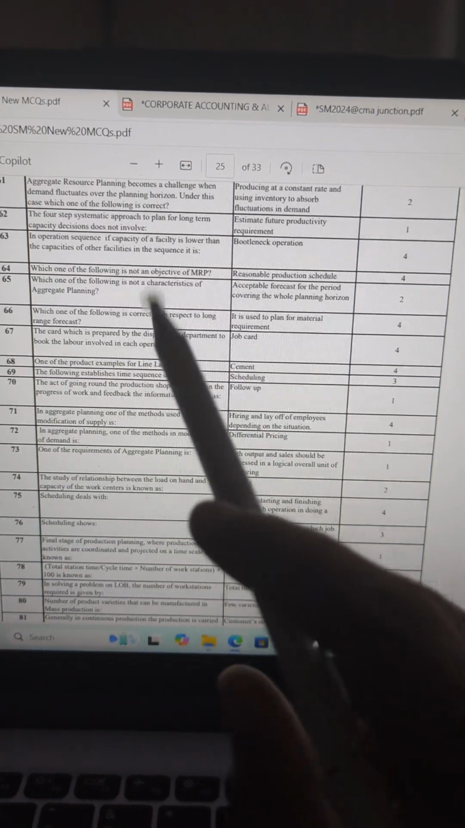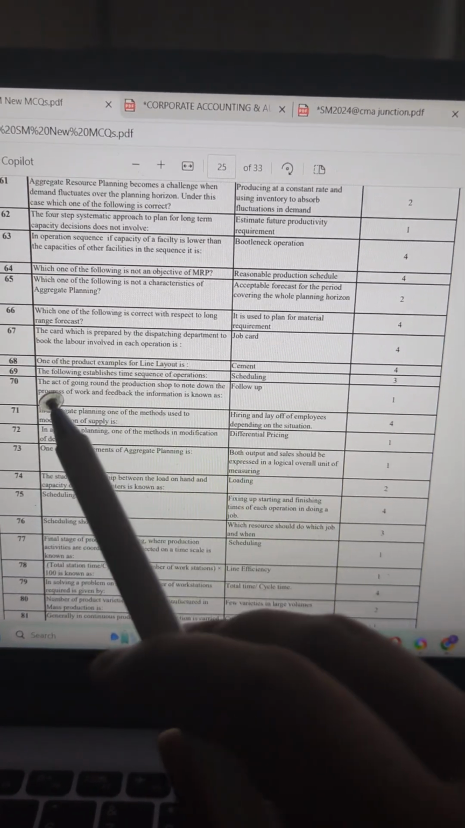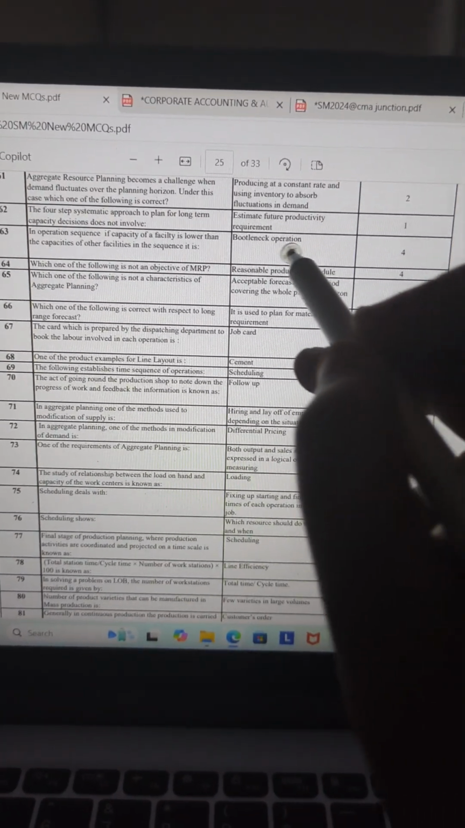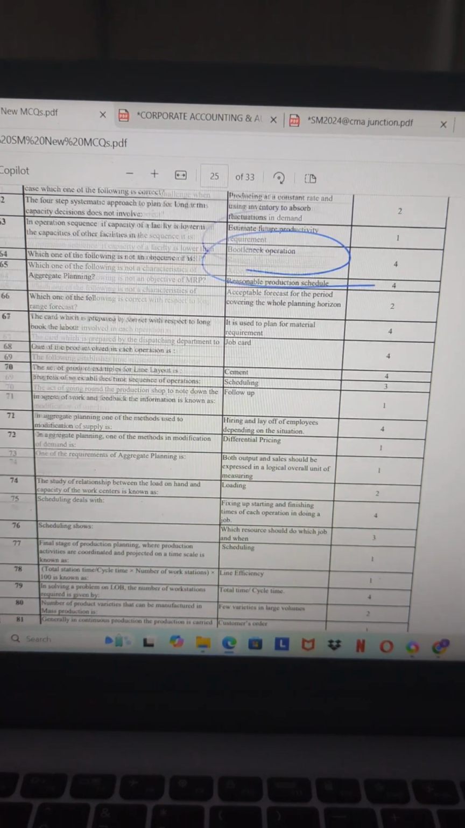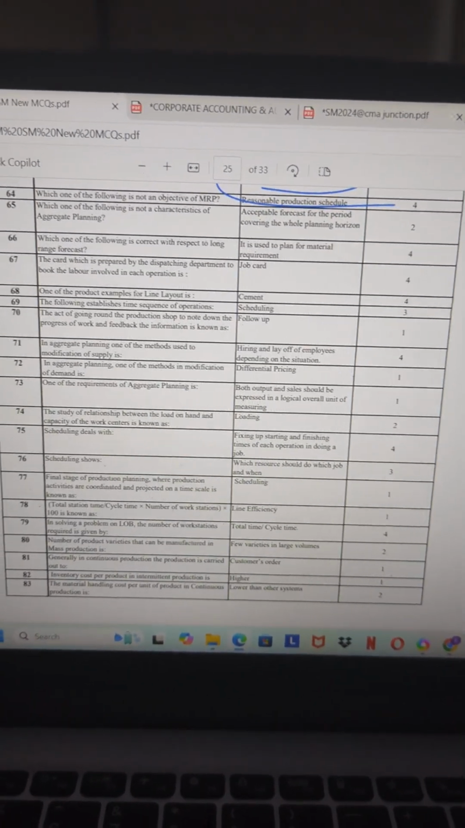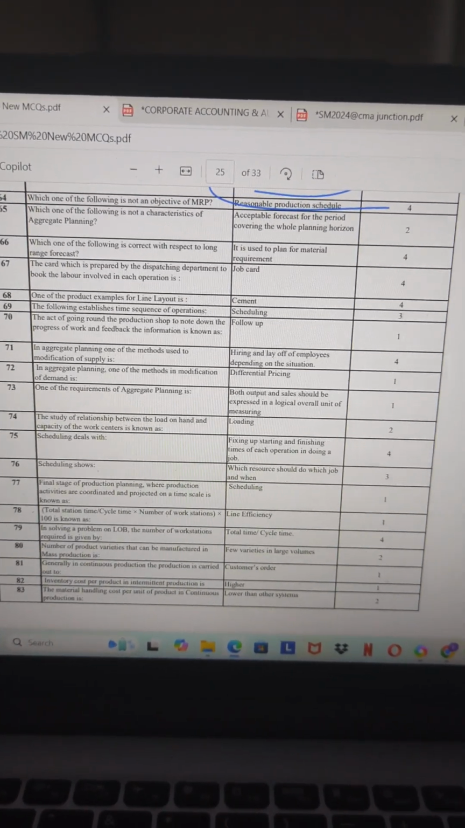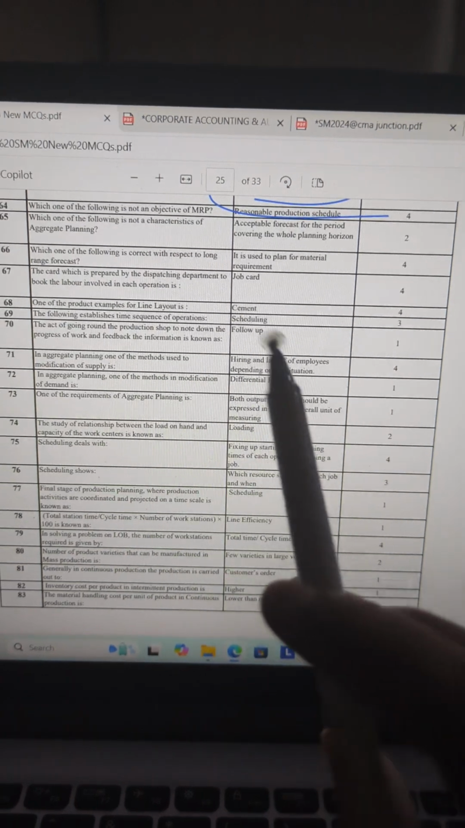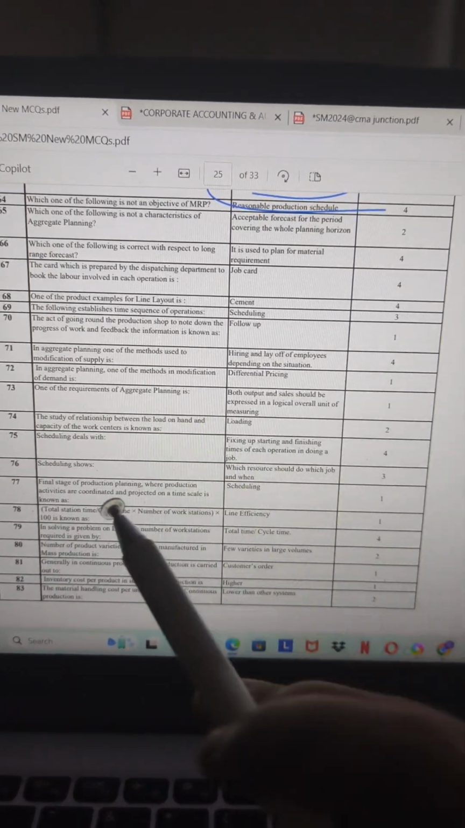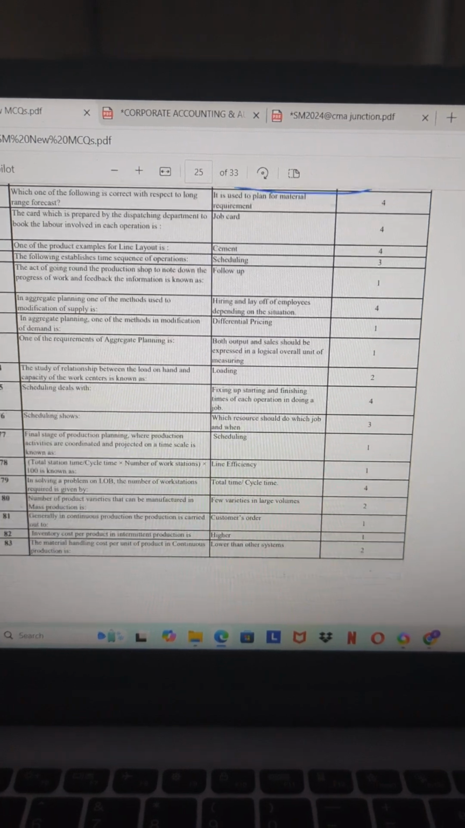In the operation sequence, if the capacity of a facility is lower than the capacity of other facilities, it is a bottleneck operation. Which of the following is not an objective of MRP? Reasonable production schedule. Which of the following is not a characteristic of aggregate planning? Acceptable forecast for a period covering the whole planning horizon.